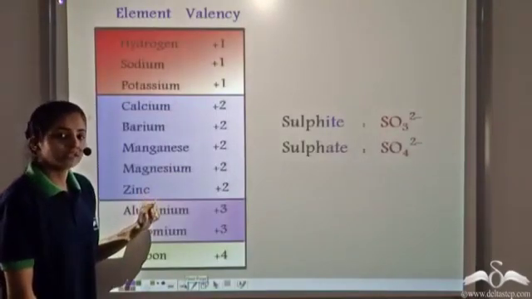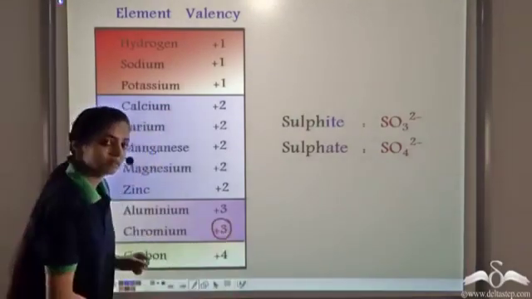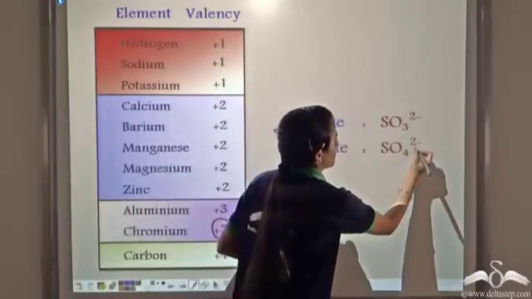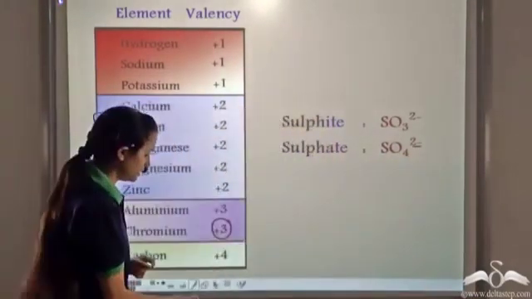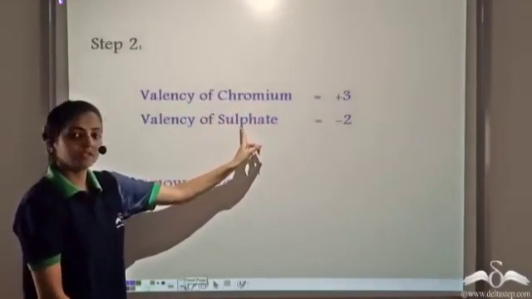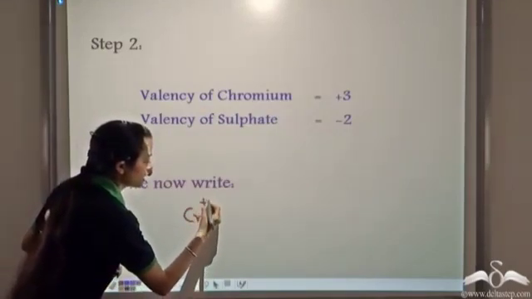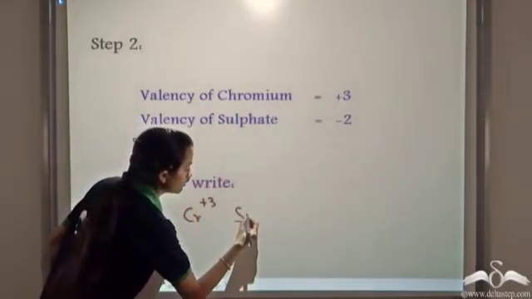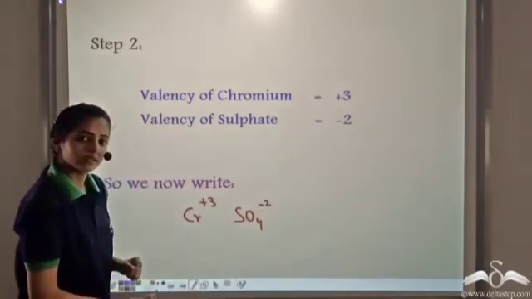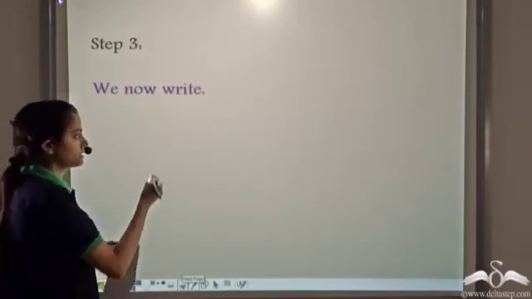Now we check their valencies. So we have chromium, which has +3 valency, and we have sulfate, which has -2 valency. So we write these valencies now. The valency of chromium is +3 and the valency of sulfate is -2. The third step involves the interchange of the valencies.